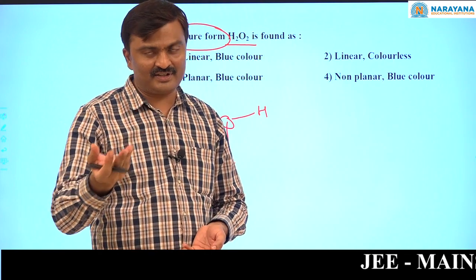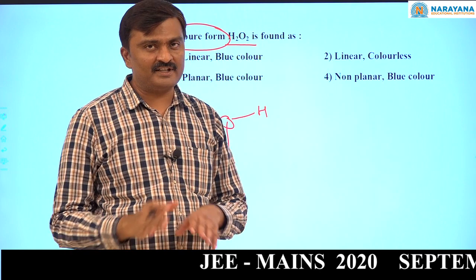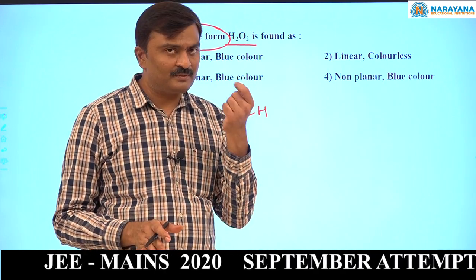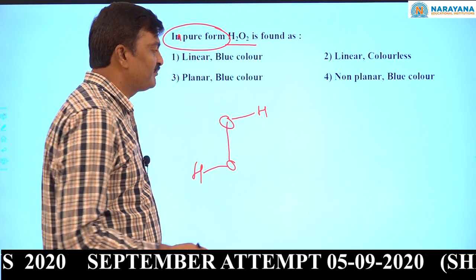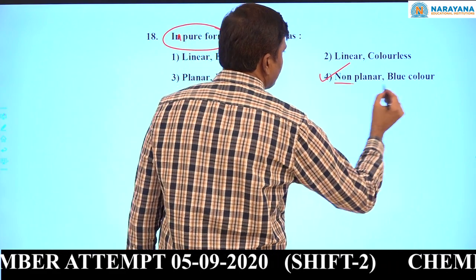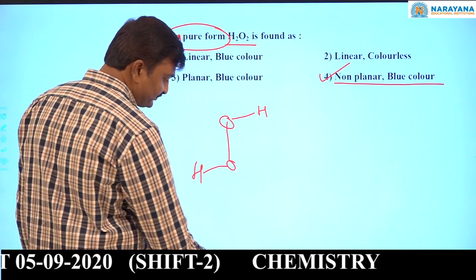That's why our aftershave lotion may have some color. But pure hydrogen peroxide is almost colorless, though if you observe it very carefully, a pale blue shade will be there. So what is the answer? Non-planar, blue color. So the answer is option 4.